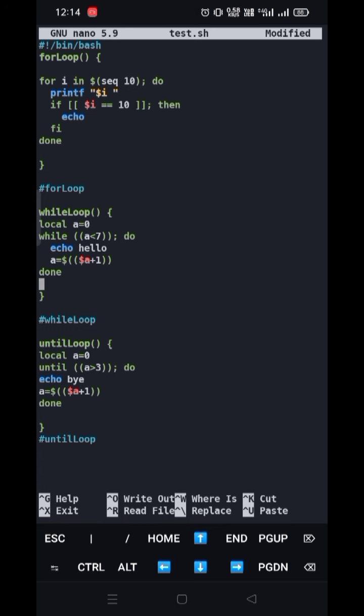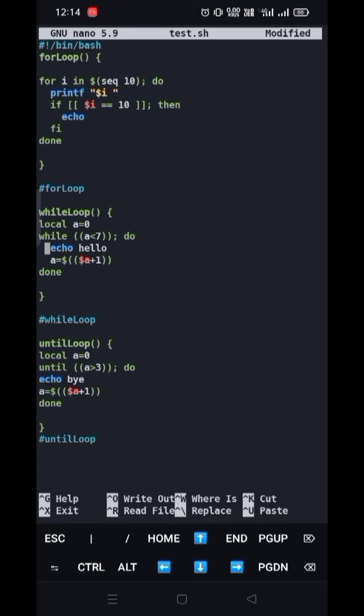Now if we put a statement that will be true for a certain time or a certain repetition, like here I have first declared a variable, that is a is equal to 0. And if you are thinking about what that local is, I have used it to initiate that variable a for this function only.